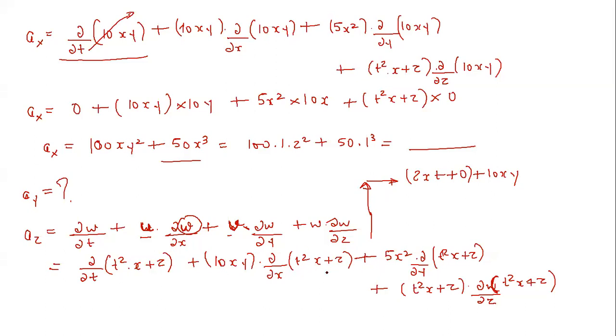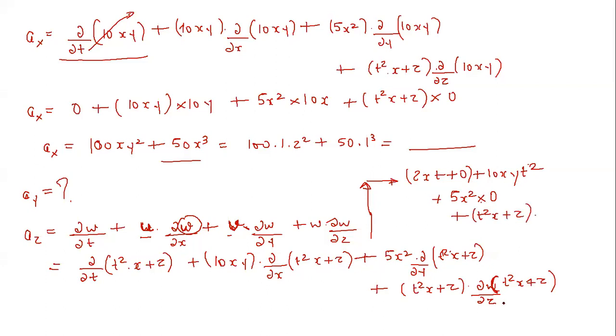Very easy differentiation: the x is going to nullify, and this will become t square. So the differentiation of z becomes 0 and this becomes equal to t square. Plus 5x square, again delta by delta y of t square x plus z: these two remain constant with respect to y, so it will be 0. Plus, now this will be simply t square x plus z.